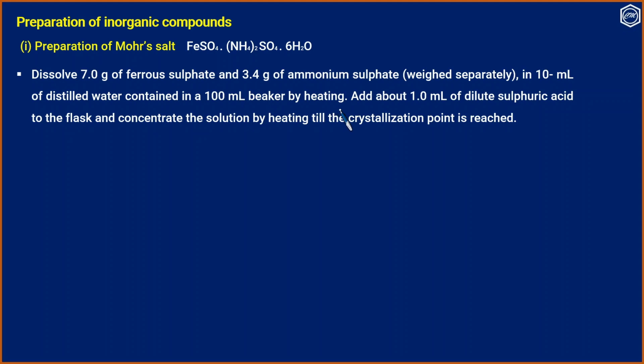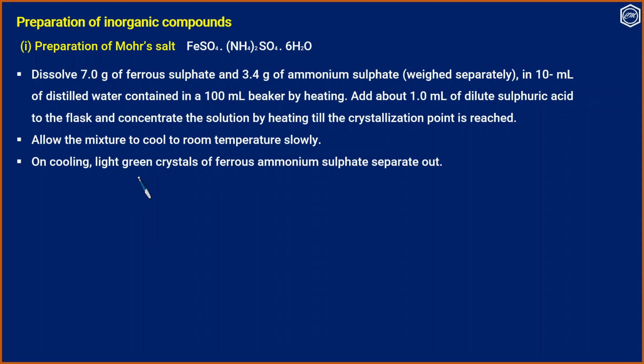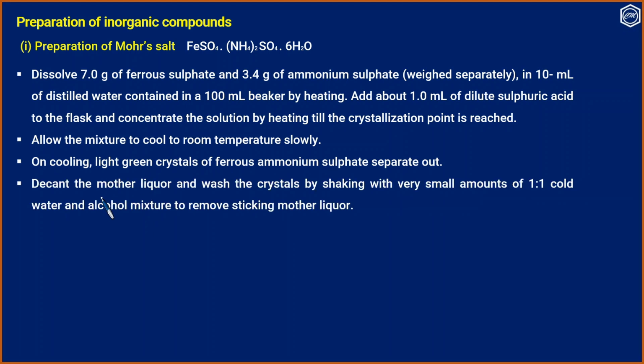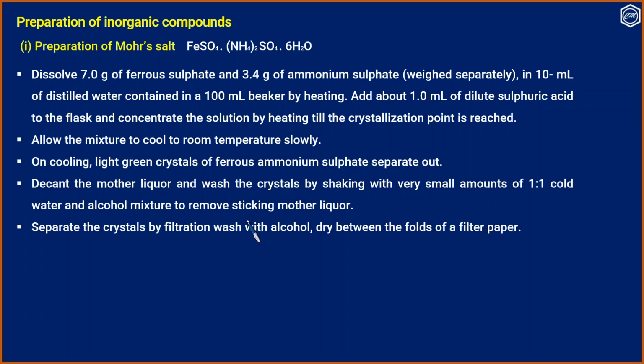About 1 ml dilute sulfuric acid is added to the flask and the solution is concentrated by heating till the crystallization point is reached. Allow the mixture to cool to room temperature slowly. On cooling, light green crystals of ferrous ammonium sulfate separate out. Decant the mother liquor and wash the crystals by shaking with very small amounts of 1:1 cold water and alcohol mixture to remove sticking mother liquor. Separate the crystals by filtration. Wash with alcohol. Dry between the folds of a filter paper.